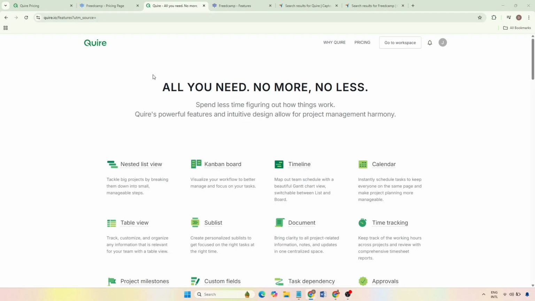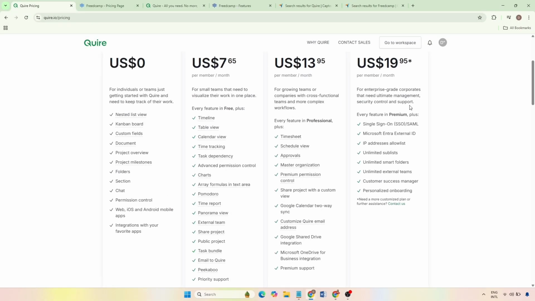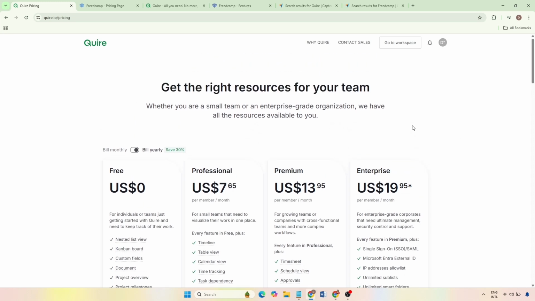I once opened a project management app with the intention of being productive and somehow ended up reorganizing tasks I hadn't even started yet. So let's skip the distractions and get straight into pricing.